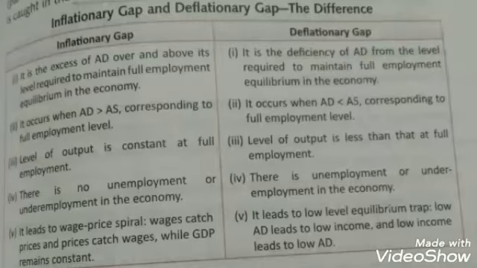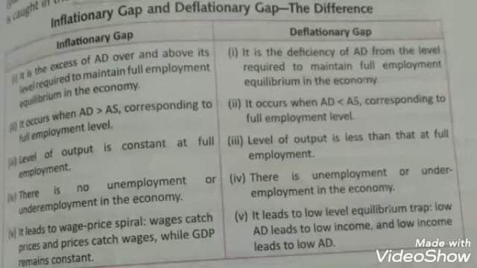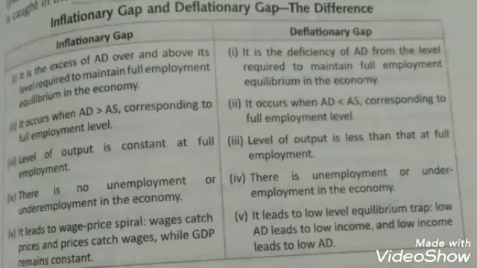That means the resources are fully utilized till the demand is being generated. Whereas under deflationary gap, it is the deficiency of AD from the level required to maintain full employment equilibrium in the economy. That means deflationary gap is a deficiency of AD, where the demand is less in comparison to the potential of an economy to produce more.